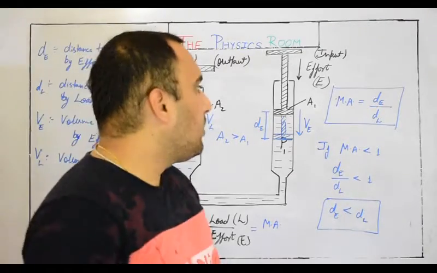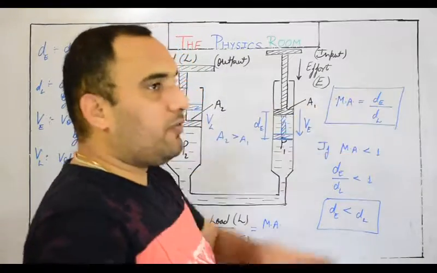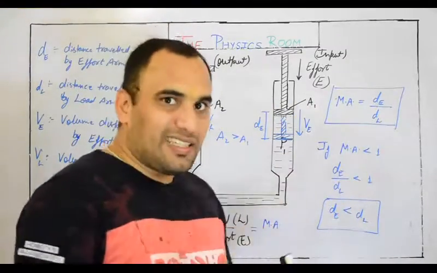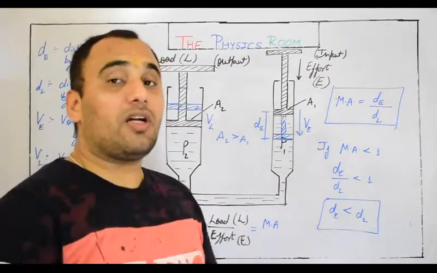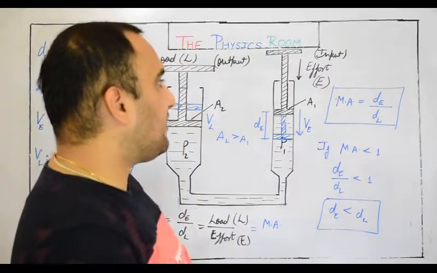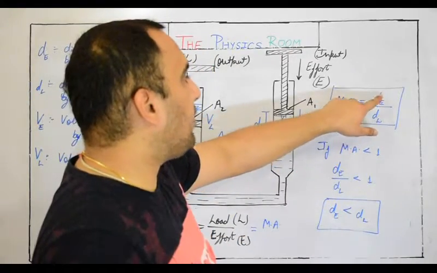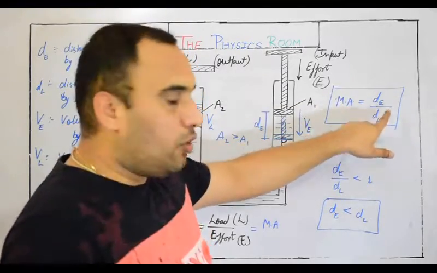Sorry for the interruption. Now let's get back to the point. We have proved mechanical advantage equals dE by dL when there is no loss of energy during the process, meaning we are talking about a 100% efficient machine. In that case, mechanical advantage will be mathematically equal to the distance traveled by the effort upon the distance traveled by the load arm.